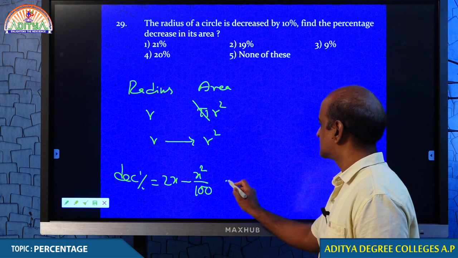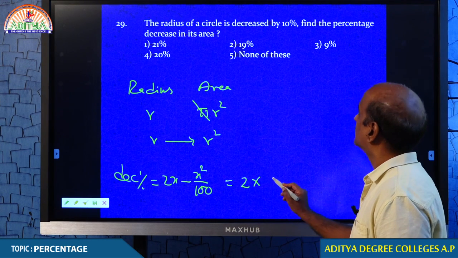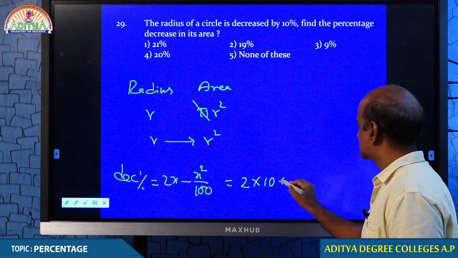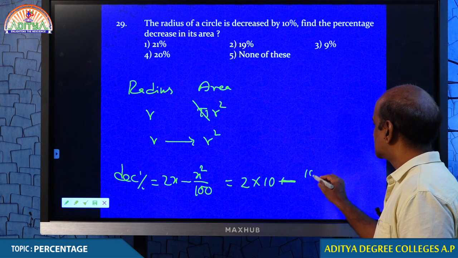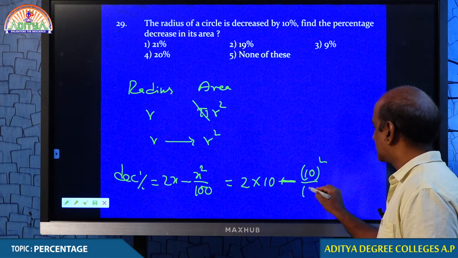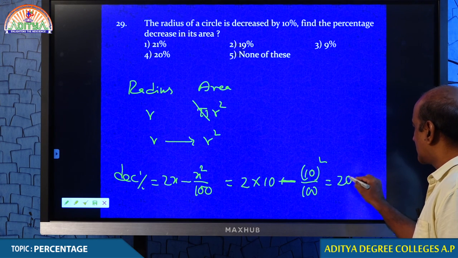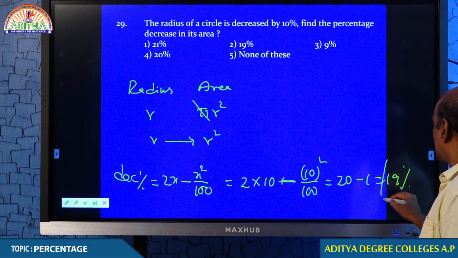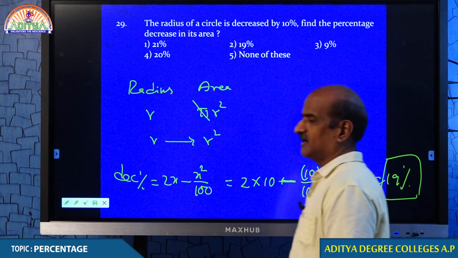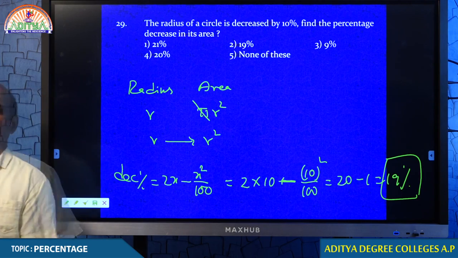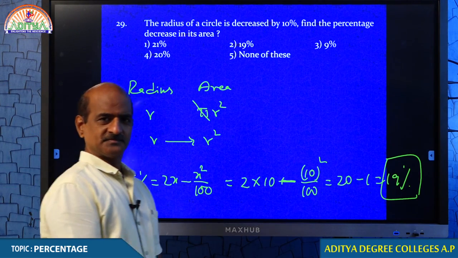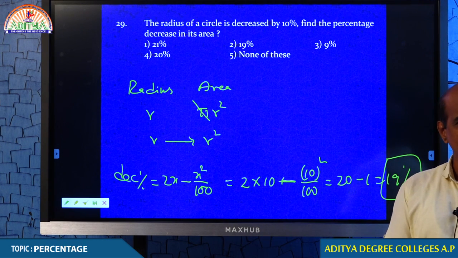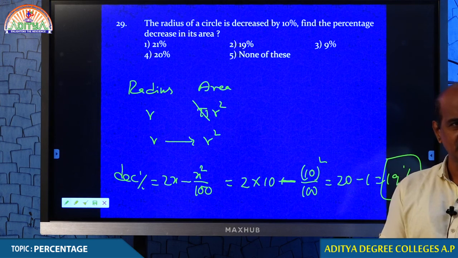Okay, final student, just look at that. So 2 into 10 plus, no it is not plus but it is minus. 2 into 10 minus 10 square by 100. 2 into 10 is 20. 10 square by 100 is 1. Therefore, your answer must be 19%. Is this okay or not, students? Tell me. Students, are we done with this model? Are you comfortable now? You understand when we are supposed to use this? Any more comments from your side?